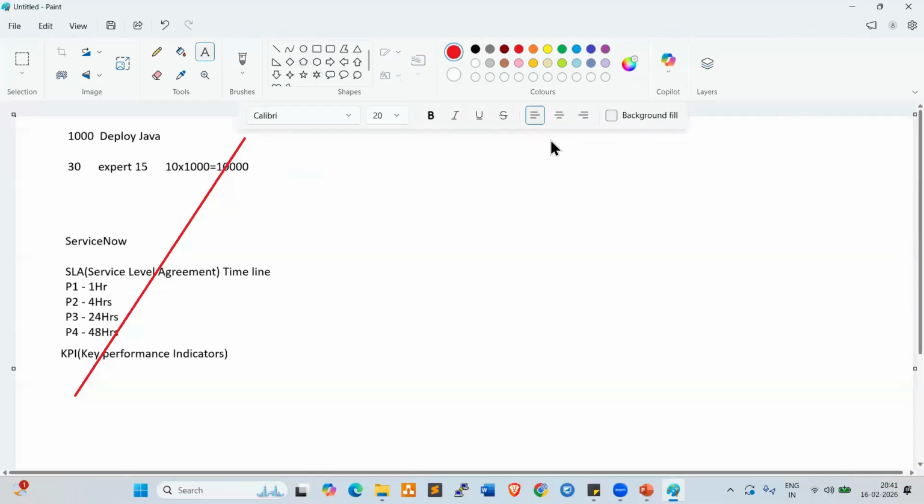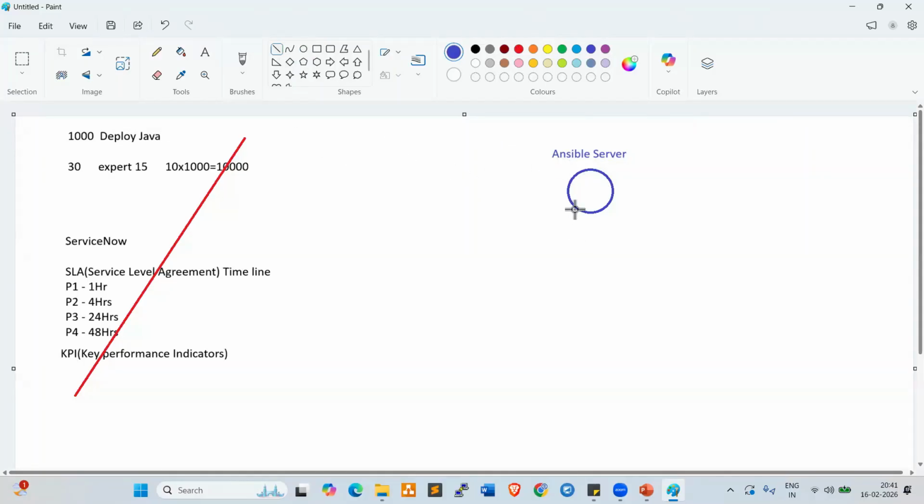How can we achieve? How can we trigger? How can we deploy within a minute? Let's try to understand. On 1,000 servers, how can we deploy Java within a minute? This is the Ansible server. So here we have the Ansible server, right? Yeah, we configured Ansible here.